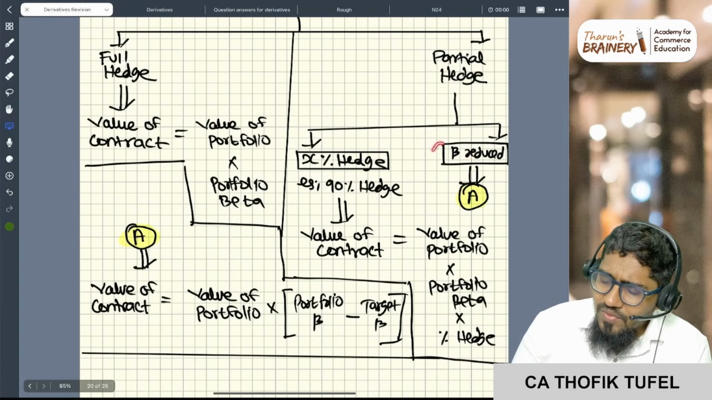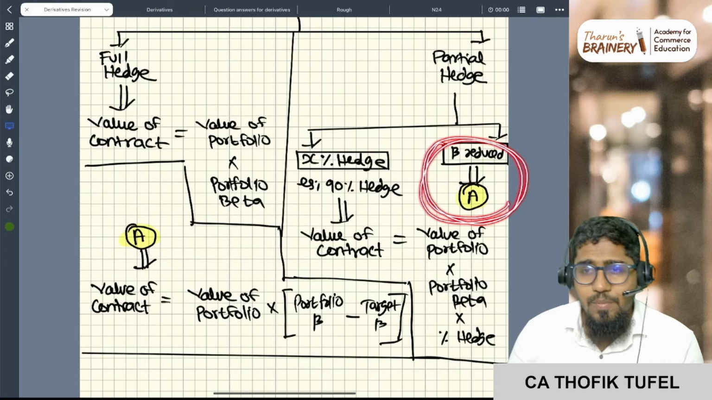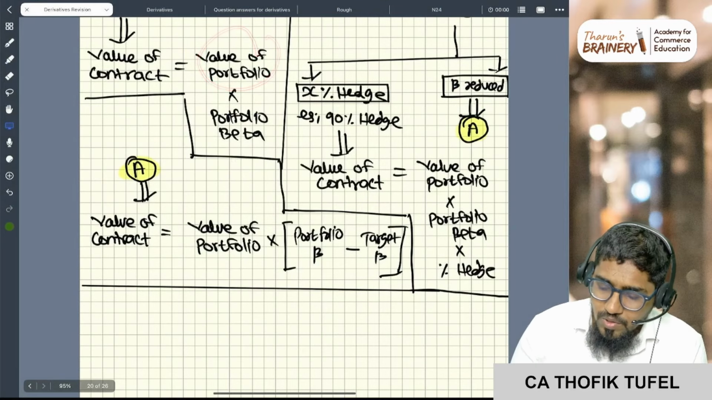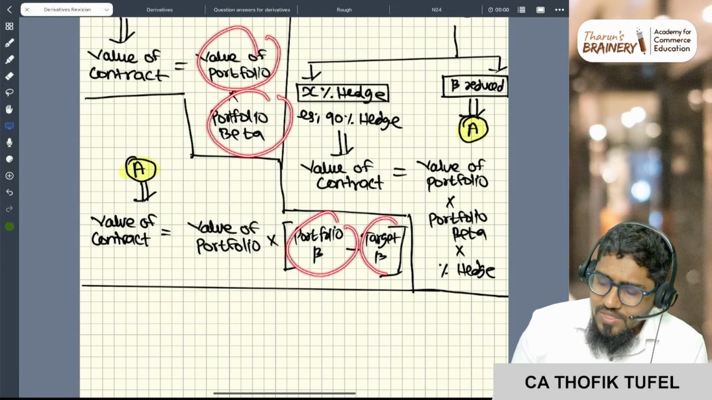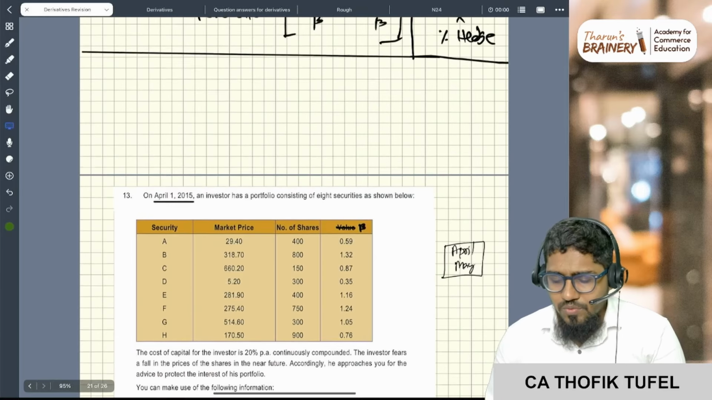Now, sir, what if they are giving beta reduced? My beta, I want to reduce my beta to this much. How will I do? Value of the contract is nothing but value of the portfolio into, not portfolio beta, but portfolio beta minus target beta. Portfolio beta minus target beta. This is how you need to handle.